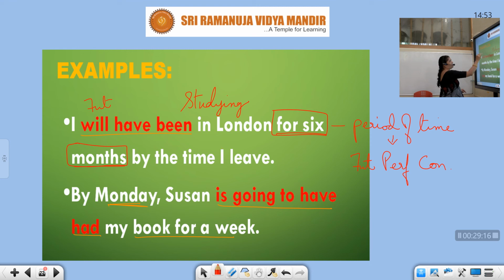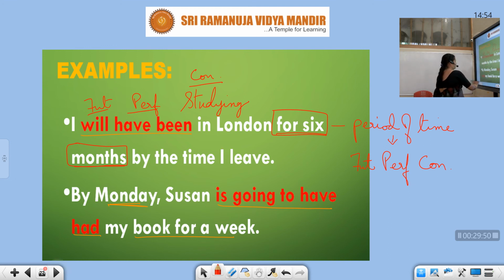Will is future. Of course, I shall, we have to use. Anyway, I will have. Let us think it is compulsory. I am not saying I am planning, but compulsory, by the time I leave, it will be 6 months. I will have been is perfect. Have been is perfect. The ing form is continuous. So you can see future perfect continuous. When will you use future perfect continuous? When you are using a period of time.